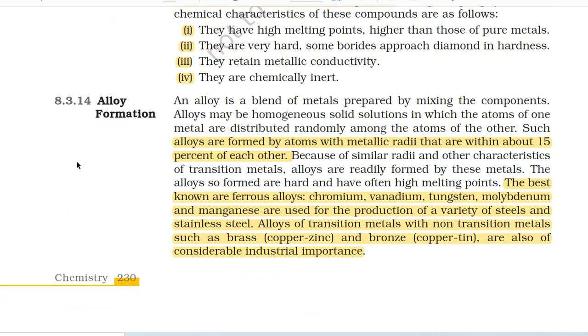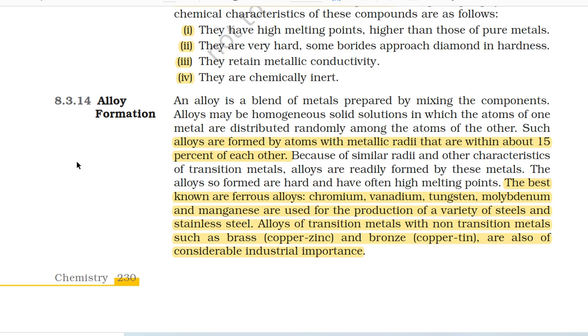8.3.14 Alloy formation. An alloy is a blend of metals prepared by mixing the components. Alloys may be homogeneous solid solutions in which the atoms of one metal are distributed randomly among the atoms of the other. Such alloys are formed by atoms with metallic radii that are within about 15% of each other. Because of similar radii and other characteristics of transition metals, alloys are readily formed by these metals. The alloys so formed are hard and often have high melting points.